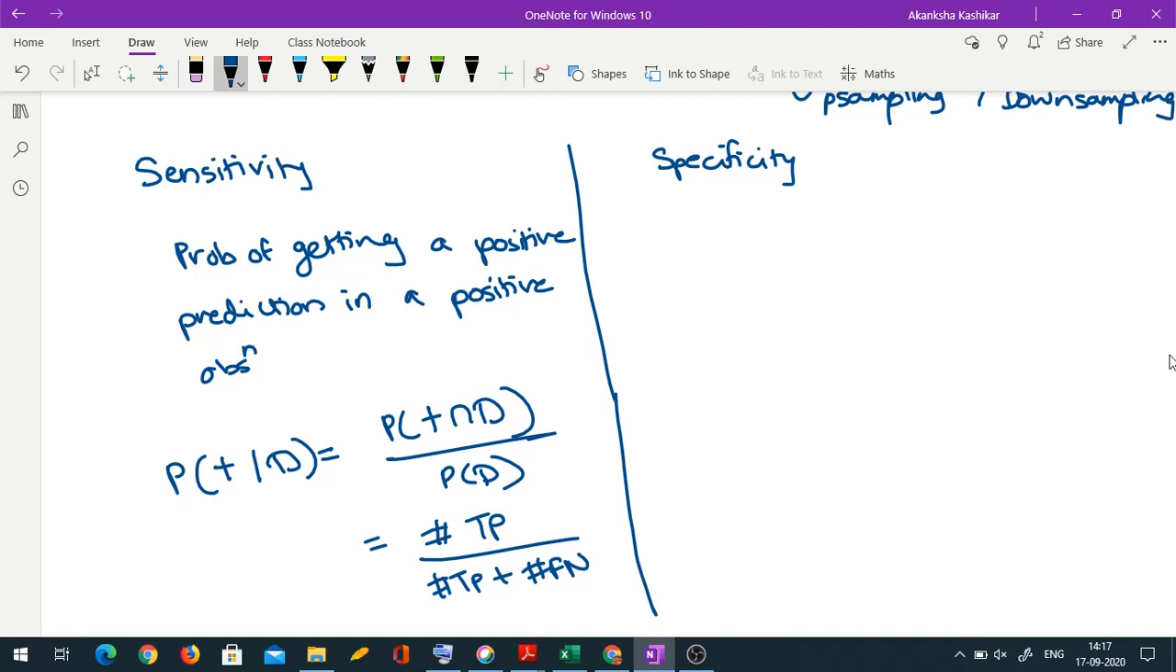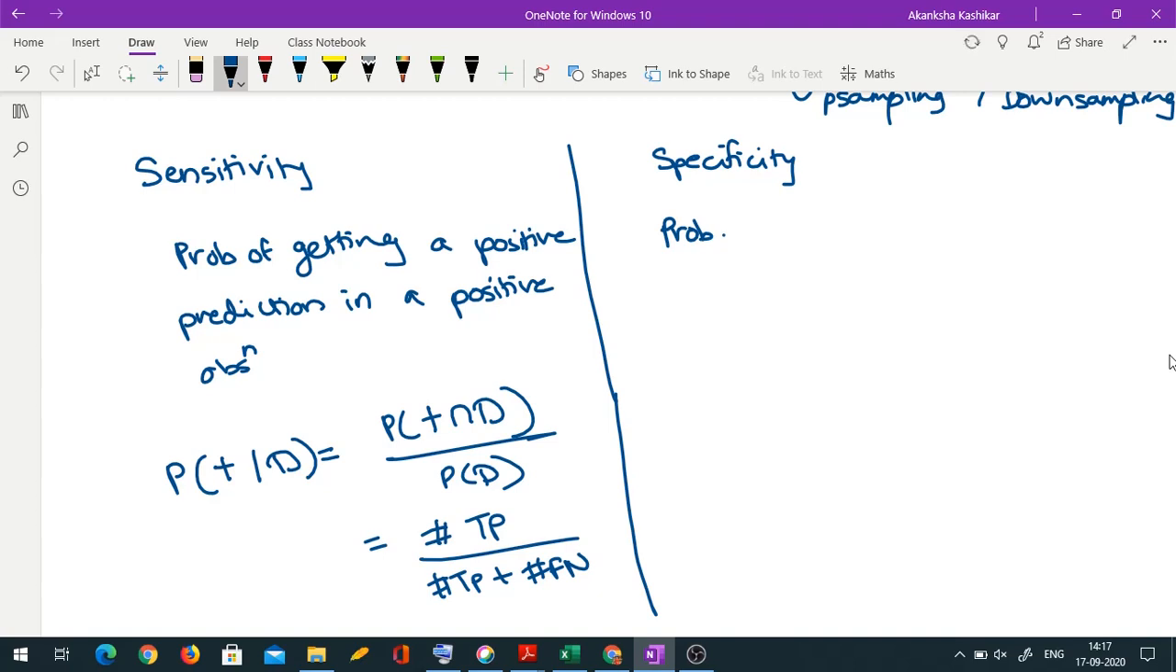Number of true positives upon number of true positives plus number of false negatives, because you need total positives in the denominator, actual positives. Okay, so actual people who have disease. Similarly, specificity is exactly a dual of this. So specificity is how specific your test is. Means if you don't have a disease, it should actually say you don't have a disease without getting confused. Okay, it should be very specific.